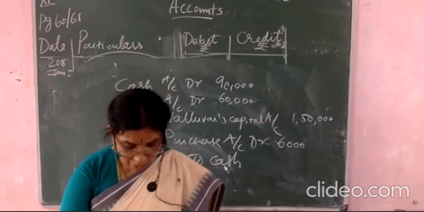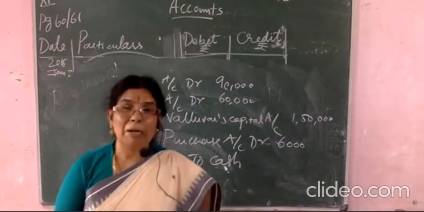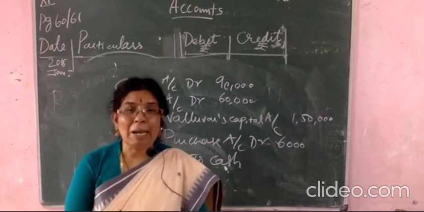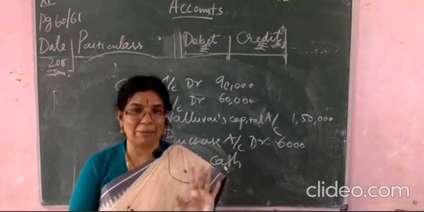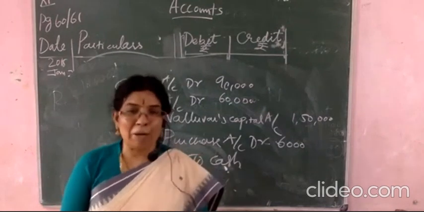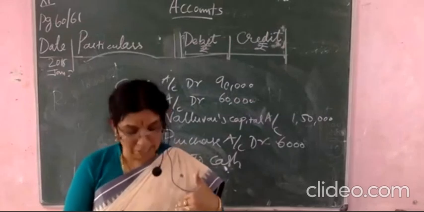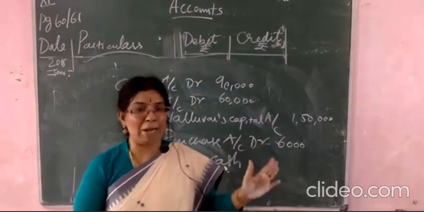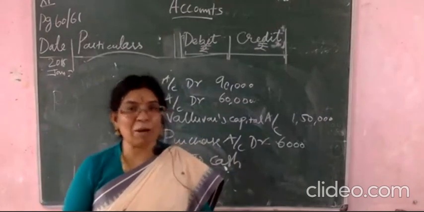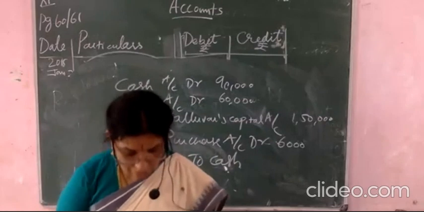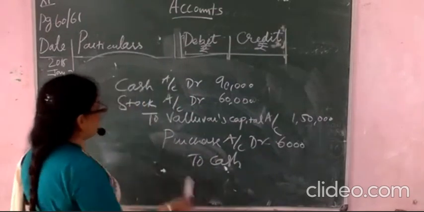Of the ready-made shirts. On 5th date, you see here, paid XN company through NEFT. This is an electronic fund transfer. Okay? Whatever amount you have in the bank, you can directly transfer the money from one bank account to another bank account. We can call this an electronic fund transfer. Okay? So on 5th, what happened?